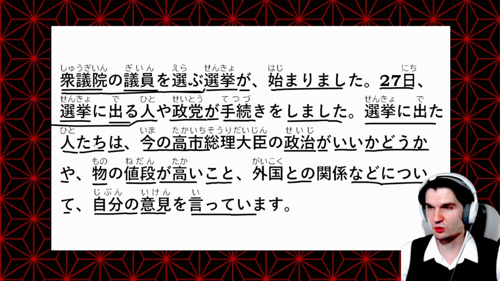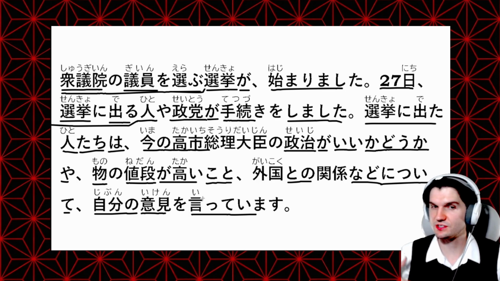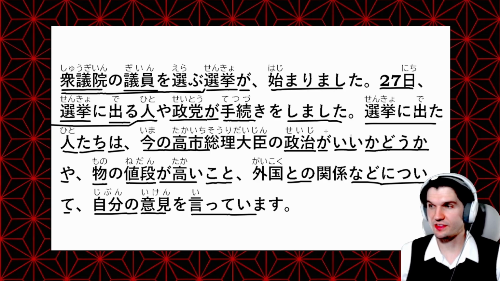So the people who were in the election were giving their opinions about whether they think the current policies of Prime Minister Takaichi are good or not. They talked about the increasing prices of objects, the fact that objects are expensive, and the relationship with other countries. And then this nado, in addition to other similar things, right?